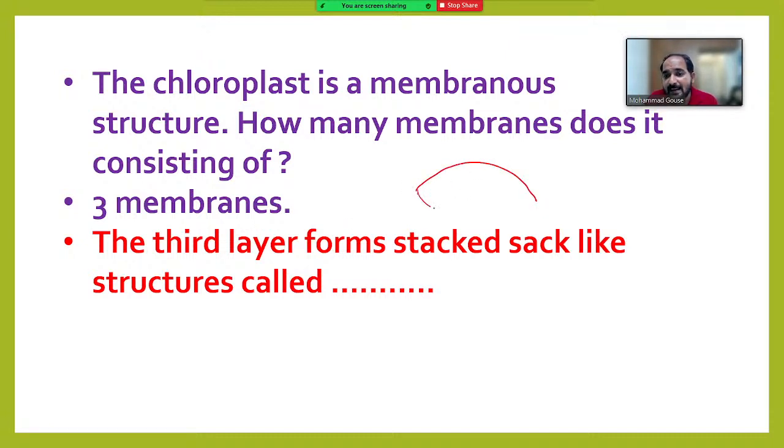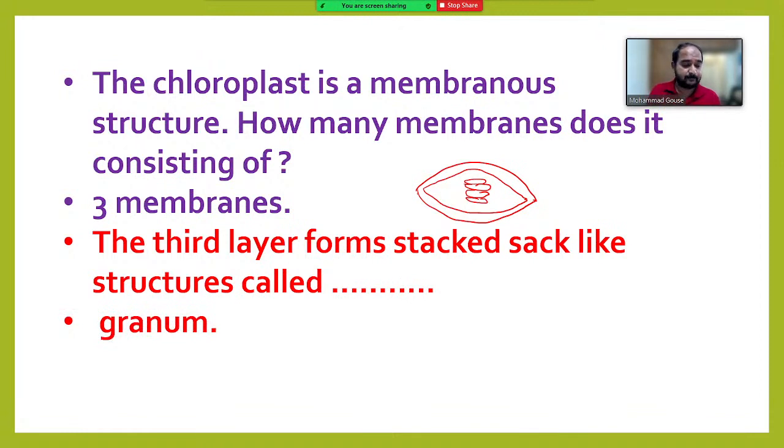It is somewhat disc shaped. This is one layer, the outer membrane, and this is the second layer, the inner membrane, and inside it the third membrane forms some stalks. These stalks are called grana. So the answer is grana. Granum is the singular and grana is the plural. The structure is called granum. Let us move on to the next question now.